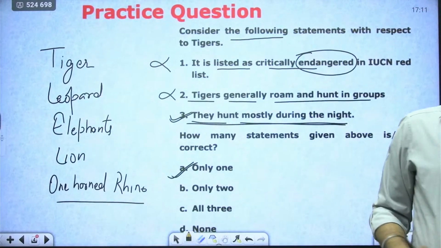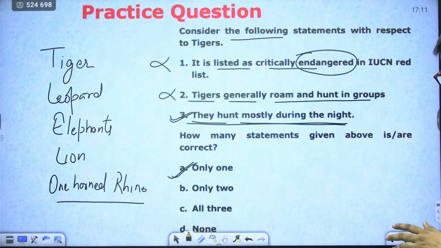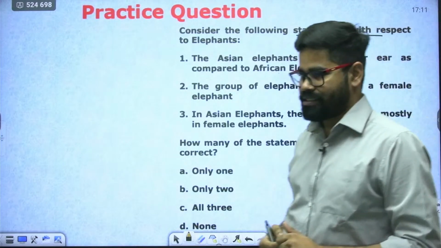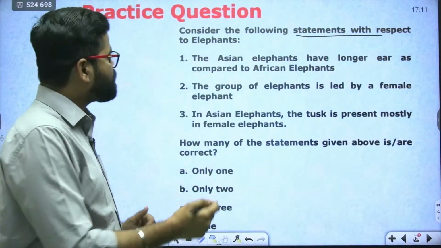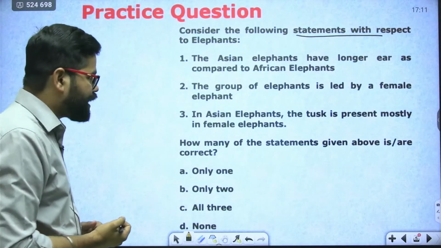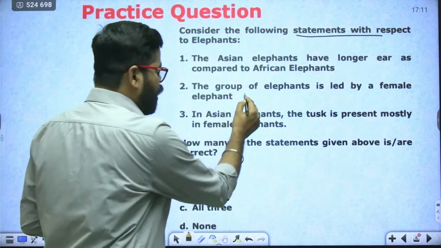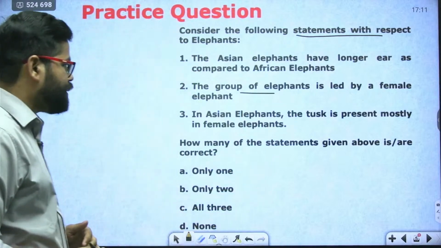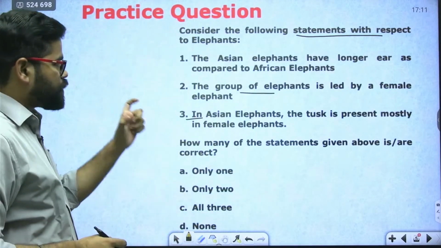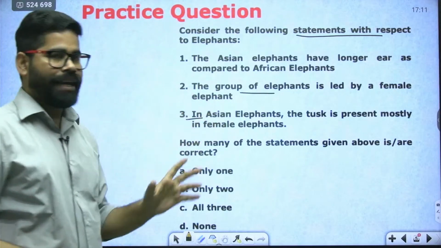Now coming to the second question. Consider the following statements with respect to elephants. Now we have the elephants. The Asian elephants have longer ear as compared to African elephants. The group of elephants is led by a female elephant. In Asian elephants, the tusk is present mostly in female elephants.